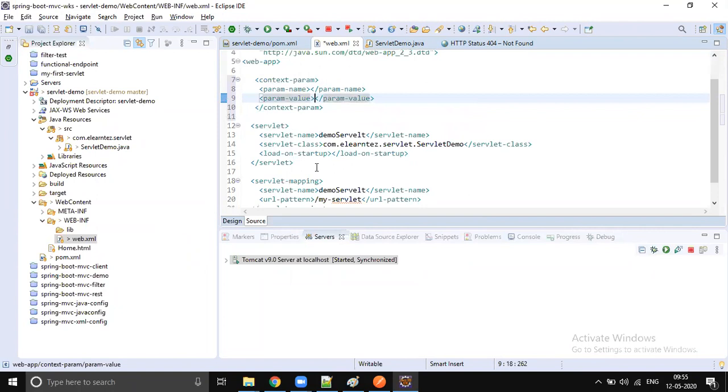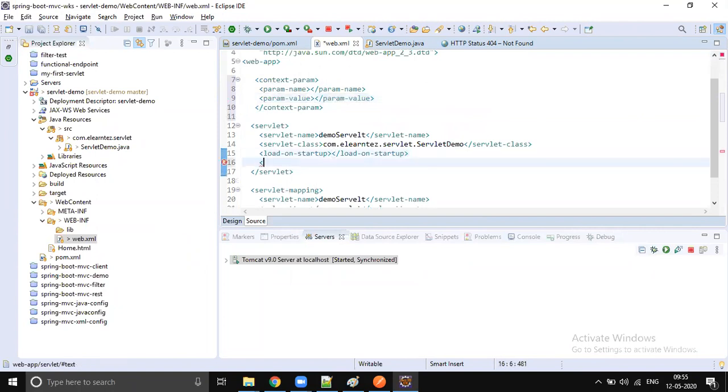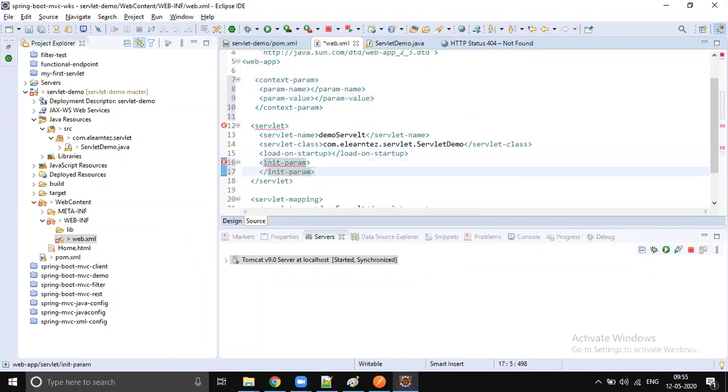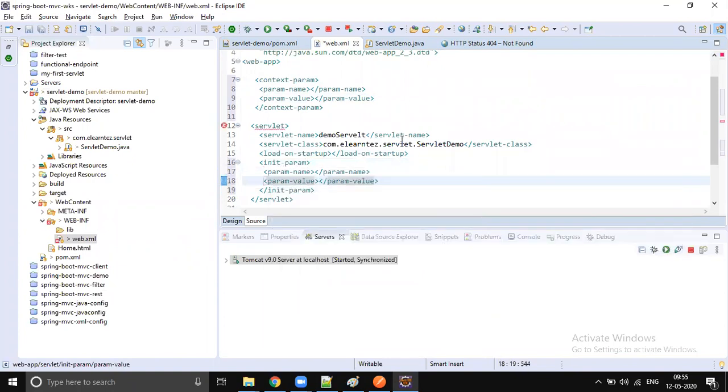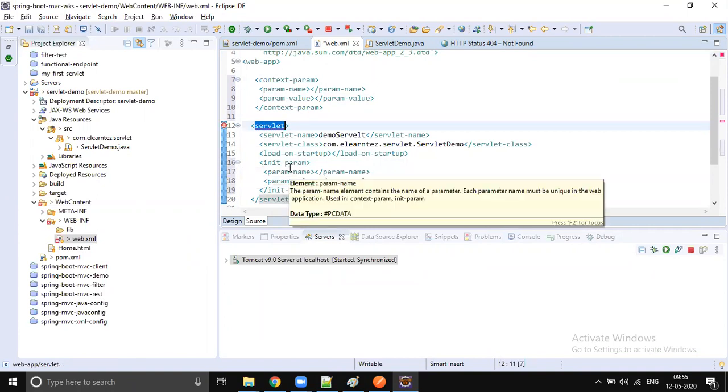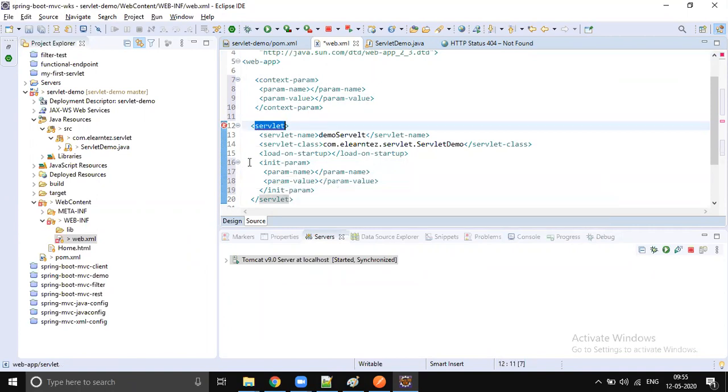At servlet level, if you want to store some information, we have init param available, where you give param name and param value. If you configure this at servlet level, the information is available in the servlet config object.